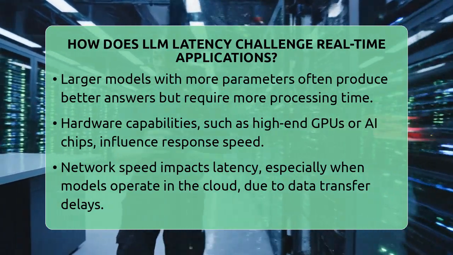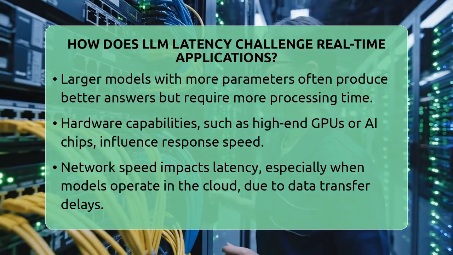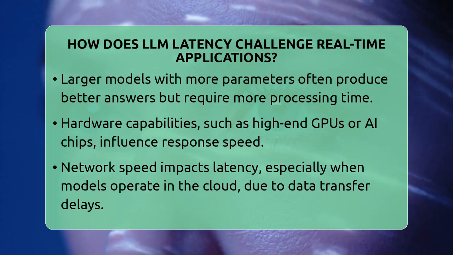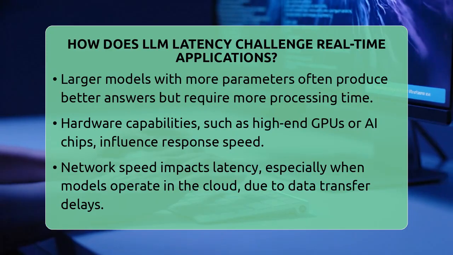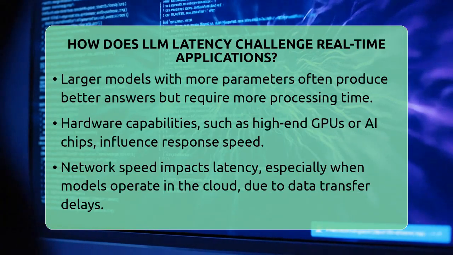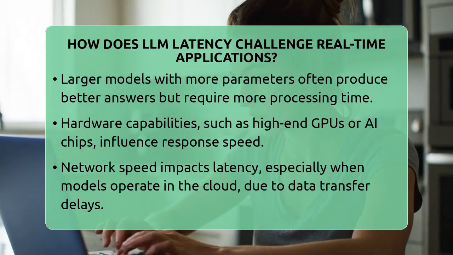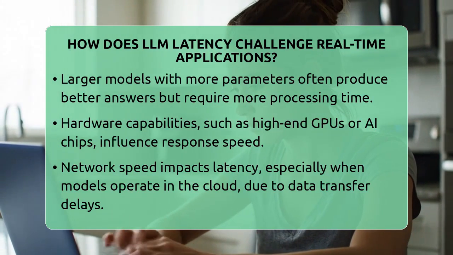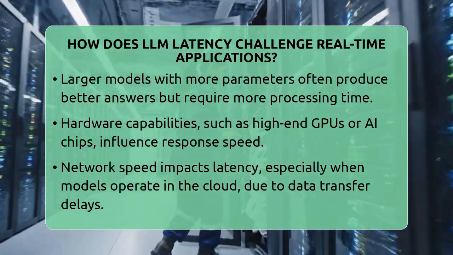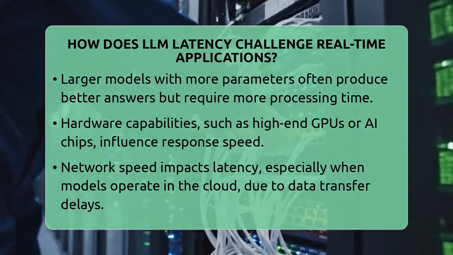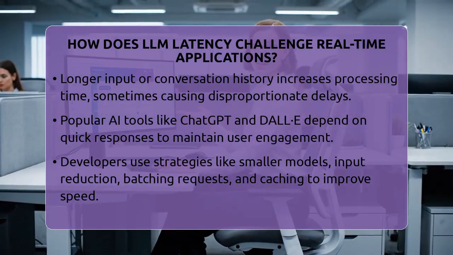Several factors influence how fast an LLM responds. Larger models with more parameters tend to give better answers but need more processing power. This means they take longer to generate responses. Hardware also plays a role. Using high-end graphics processing units or specialized AI chips can speed things up, but not all systems have access to this equipment. Network speed is another factor. When models run in the cloud, data has to travel back and forth, adding extra delay.